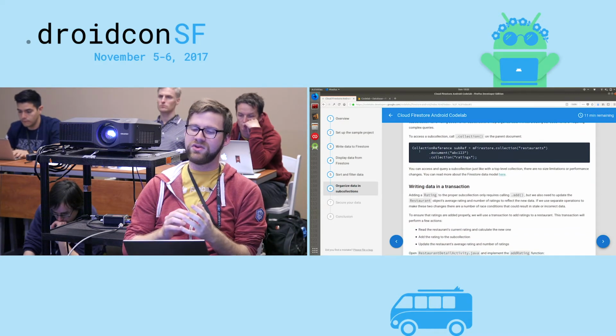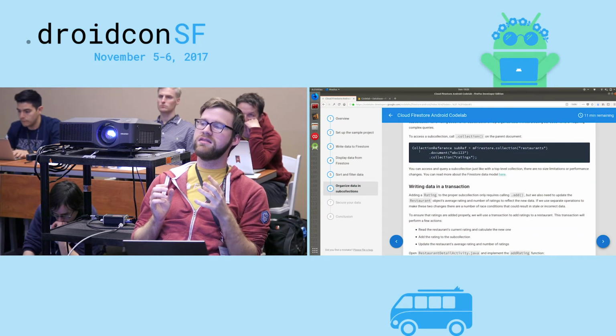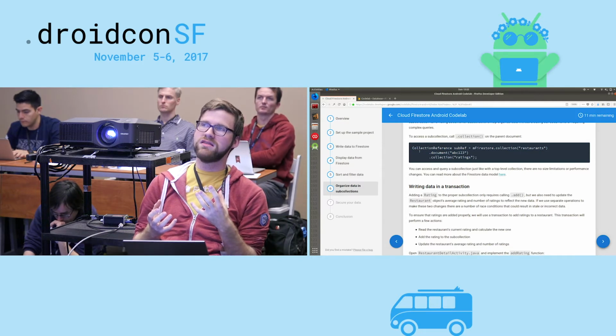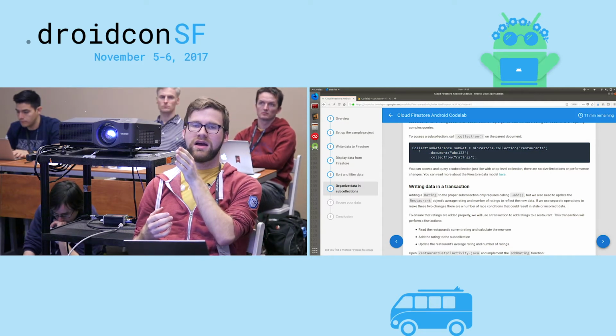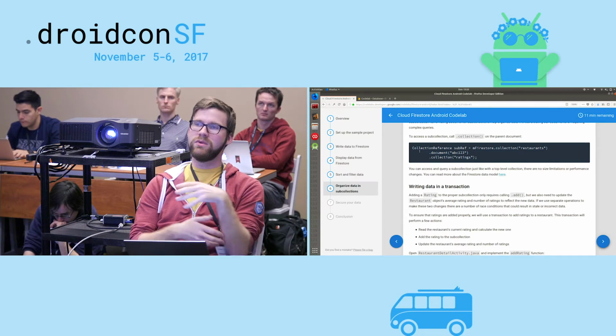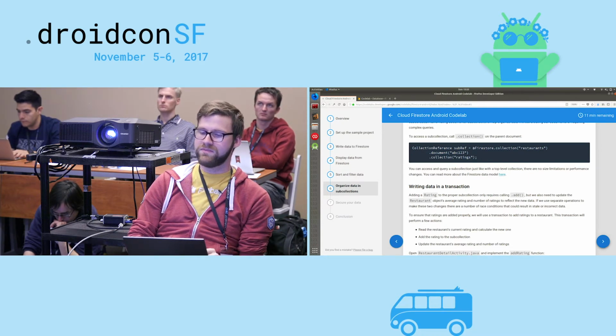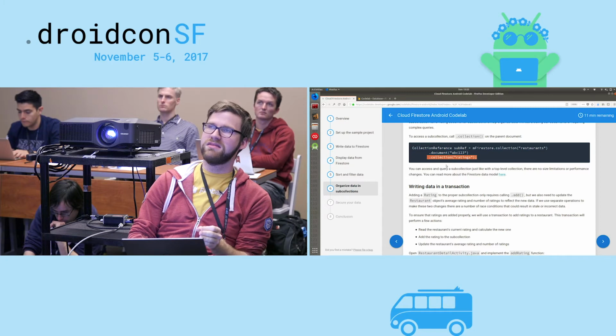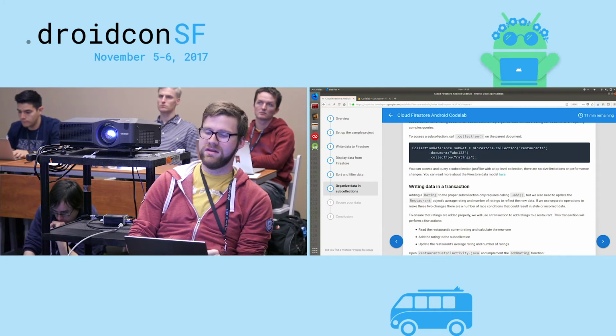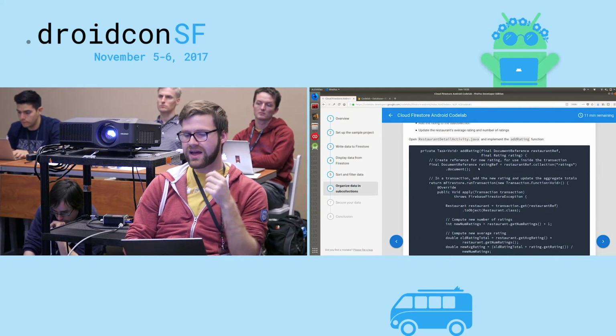This is how we leverage it for restaurants, because we want to display a list of restaurants, but we don't want to display every single rating for every single restaurant. We don't want to load all that information. So if we just do a normal collection.restaurant and get a specific document, this ratings collection will be dropped off unless we explicitly say we want to request it. And that's exactly what we're going to do.